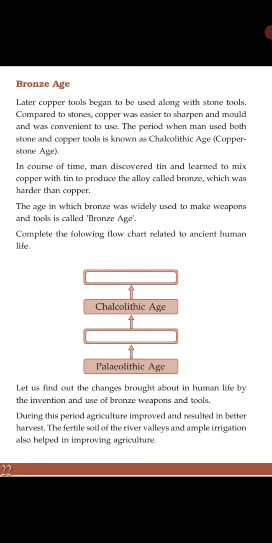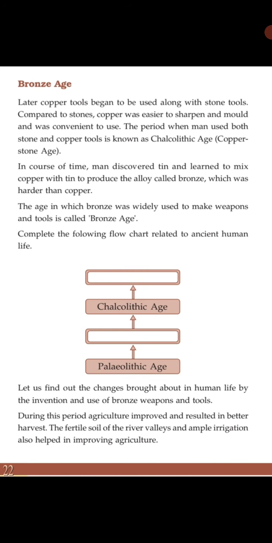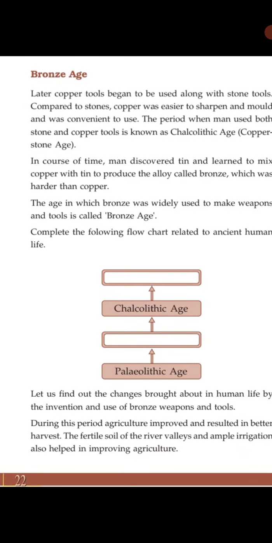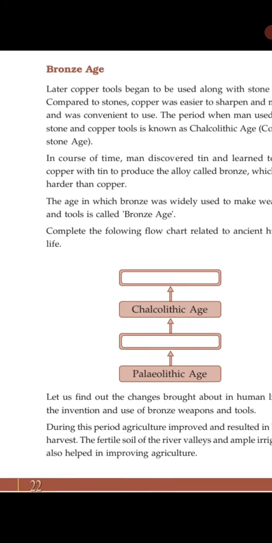In course of time, man discovered tin and learned to mix copper with tin to produce the alloy called bronze, which was harder than copper.